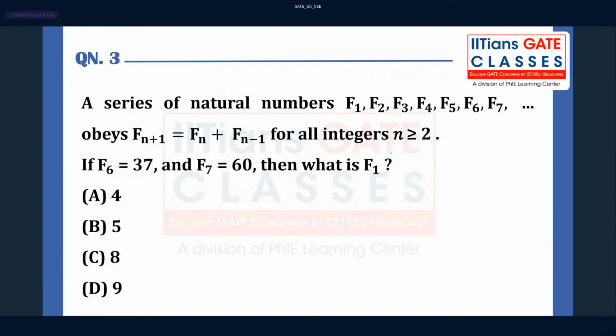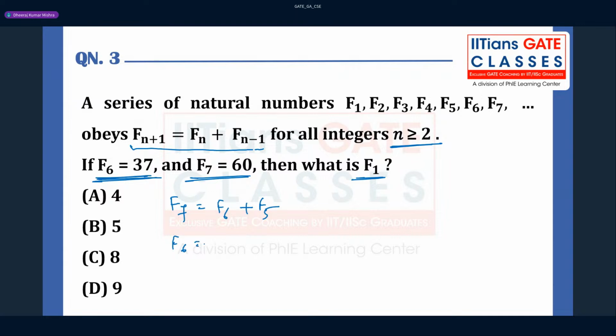Fine. Now they have given some series here, guys, a series of natural numbers. This series is a very popular series. We call it Fibonacci series, right? So for all the integers n greater than 2, they have given some numbers here, like f6 is 37 and f7 is 60. So what will be the value of f1? You have to backtrack and get the answer. First of all, you can say that f7 can be written as f6 plus f5, right?